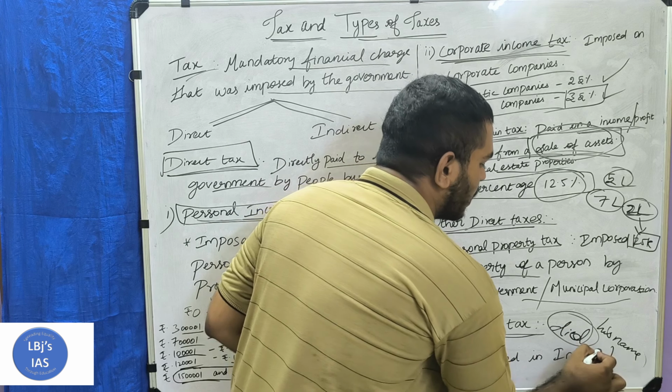Whenever that transfer happens, tax must be paid to the government on the transaction of the property. But this tax was abolished in India in 1985 itself. So right now this estate tax is not in operation in India, but in some foreign countries it is in operation.